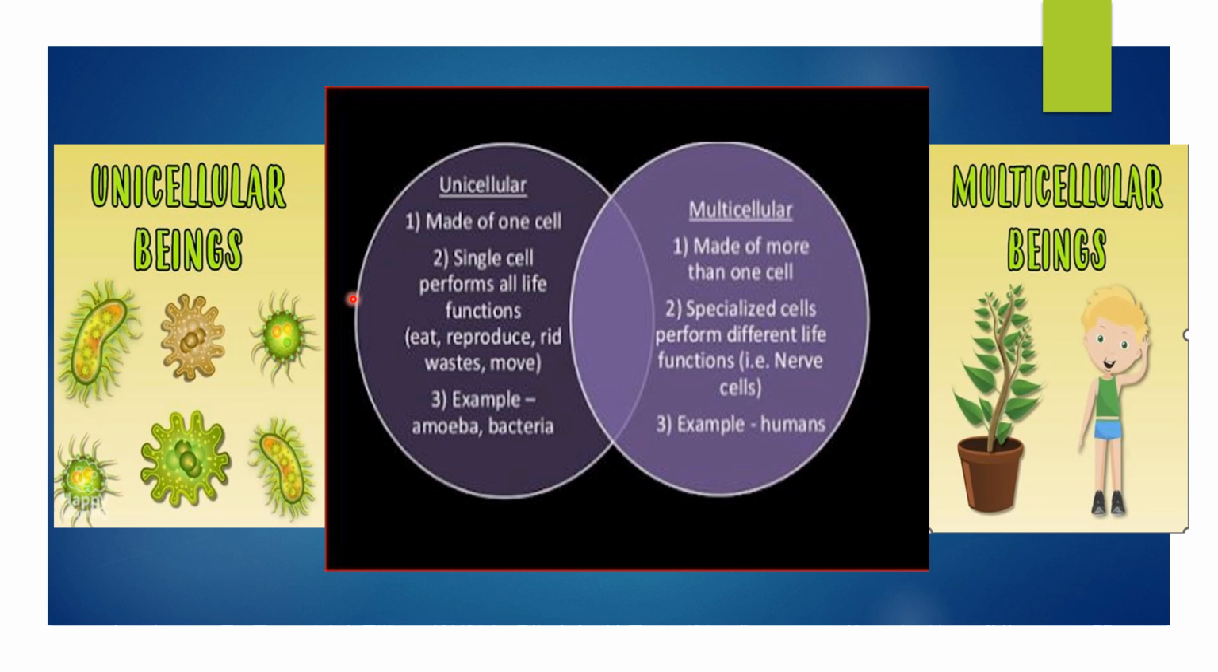Coming to multicellular organisms, as the name suggests, multi means many, so it is made up of many cells, that is, made up of more than one cell. And here, if you see, for different functions we have specialized cells. For example, nerve cells, which conduct impulses. Examples for multicellular organisms are humans, animals, plants, etc. So unicellular means it is made up of one cell, and multicellular means it is made up of more than one cell.